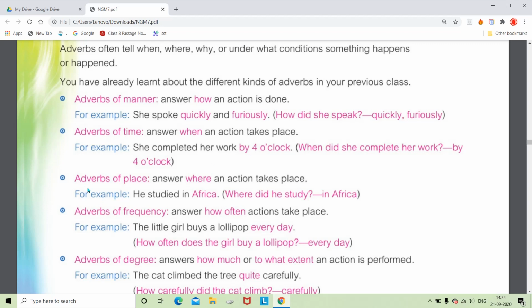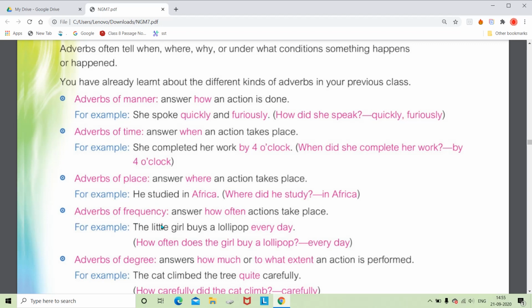Then third comes adverbs of place. Here obviously we will ask the question with where. He studied in Africa. We can ask, where did he study? The answer is in Africa. So here the verb is studied, and in Africa is the adverb. It is giving us information regarding the place, and that's why it is called adverbs of place.